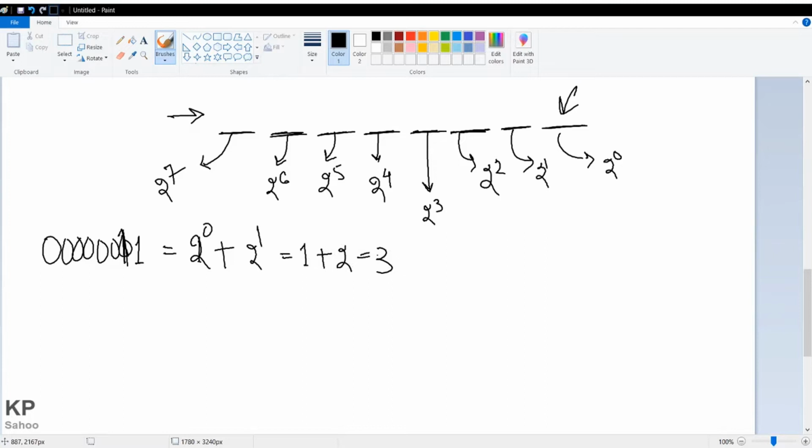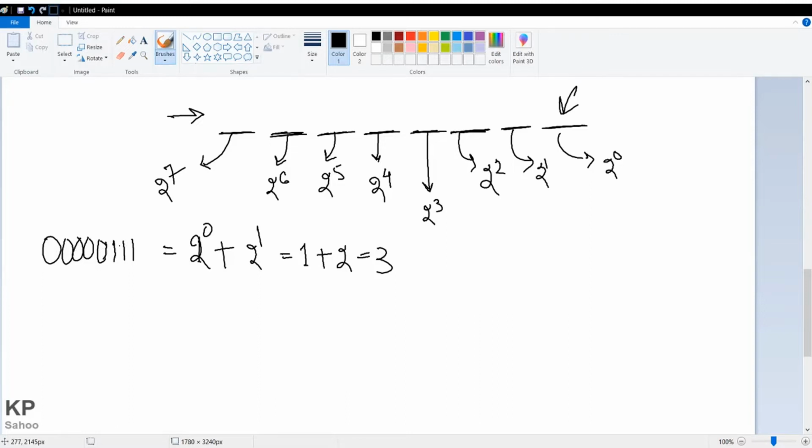Similarly, I can remove the last 3 and put 3 ones, 1 1 1, in the last 3 places of the 8.